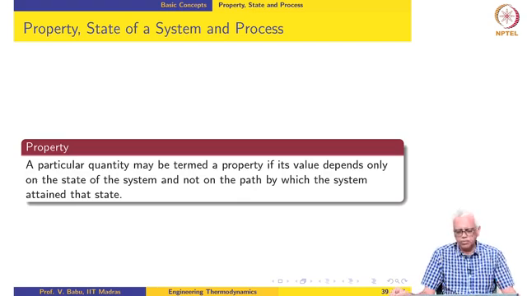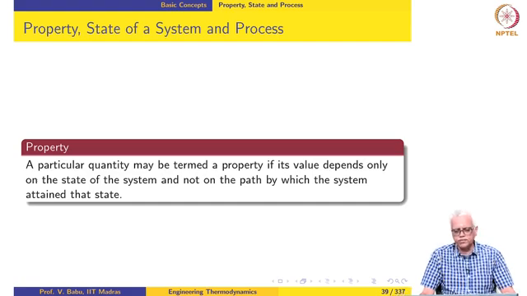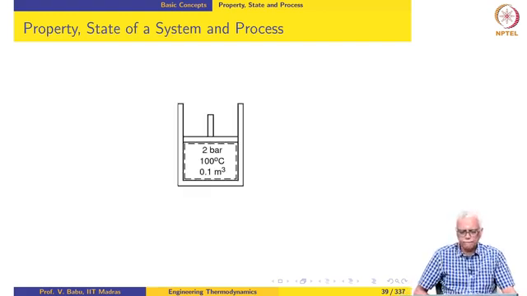A property, as you may be aware, is simply defined as a particular quantity whose value depends only on the state of the system and not on the path by which the system attained that state. What do we mean by this?